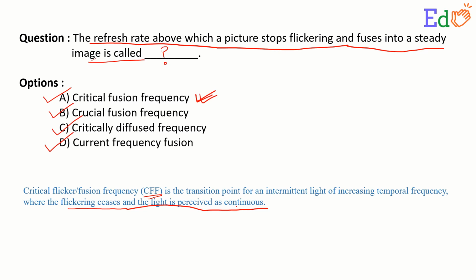So we will have a steady view of the respective image, and it is widely used for evaluating visual temporal processing. However, there is substantial variability in the psychophysical paradigm, and that's why we'll be going for option A, that is critical fusion frequency. So CFF will be the abbreviated term.